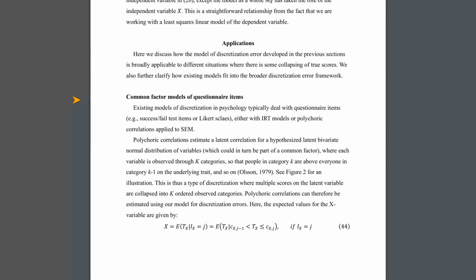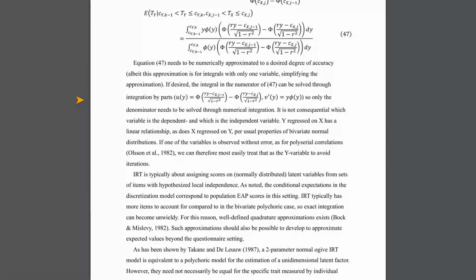The paper also includes a cool figure showing how different types of discretization affect correlations. It compares a polychoric approach, where you set cutoffs, to an IRT approach, where response probabilities are used.